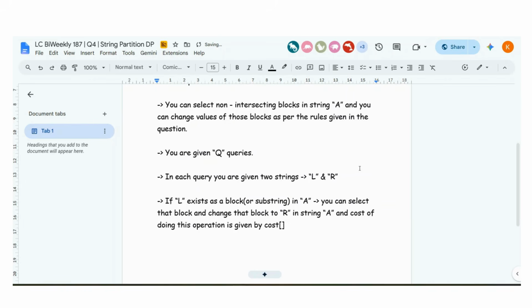The size of the cost array is also q, because there are q queries.